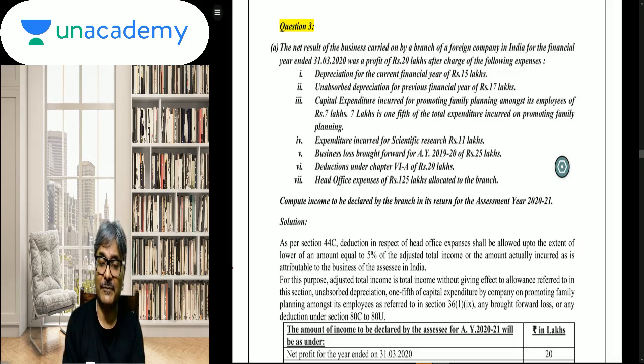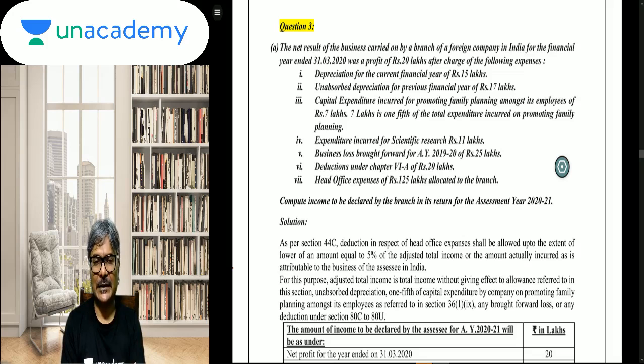7 lakhs is 1/5 of the total expenditure incurred on promoting family planning. Thereafter, expenditure incurred for scientific research is 11 lakhs. Business loss brought forward for AY 2019-20 of rupees 25 lakhs. Deduction under Chapter 6A of rupees 20 lakhs. HO expenses of rupees 125 lakhs allocated to the branch. Compute the income to be declared by the branch in its ROI for AY 2020-21.